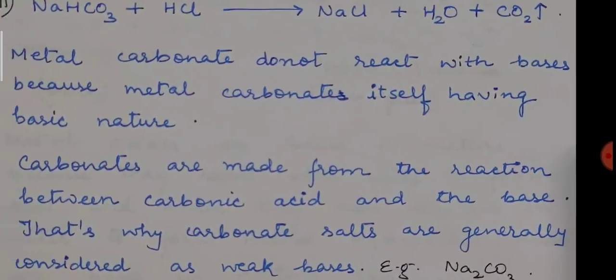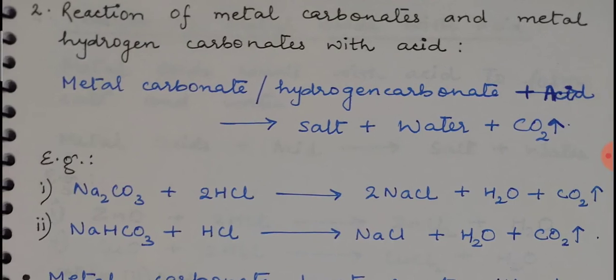Now the second one is the reaction of metal carbonates and metal hydrogen carbonates with acid. So here also I have given you one formula: metal carbonate or metal hydrogen carbonate, when they react with acid, produces salt, water and carbon dioxide. In this case, because of the release of carbon dioxide gas, we will observe brisk effervescence, as I think we discussed one question also last time.